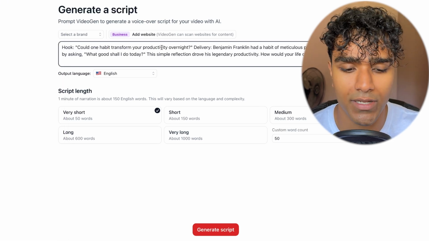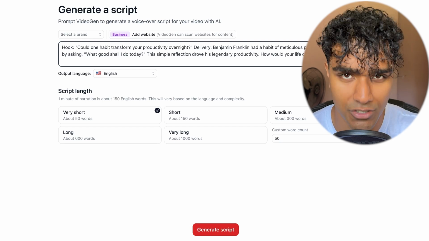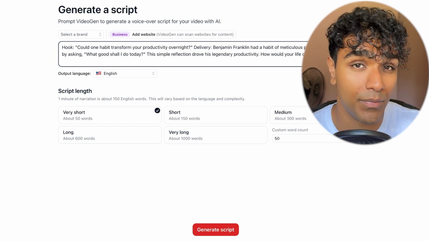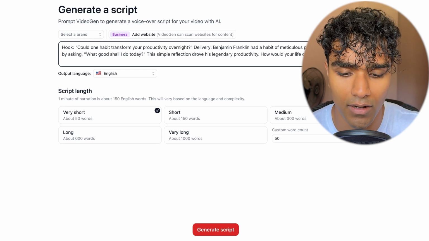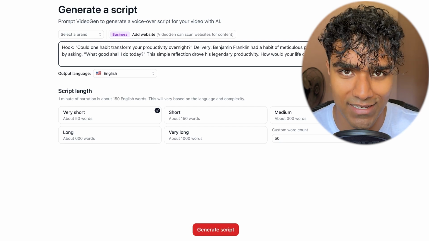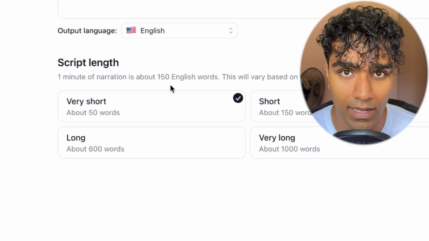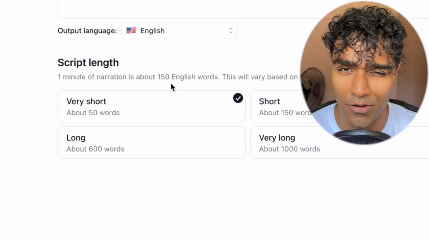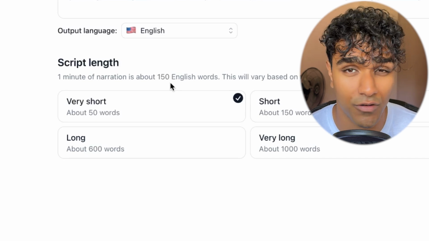You want to make sure you're doing this in this first box after you click blank template and not in the manual script part, because Videogen will be able to remove the hook part, the quotation marks, and the delivery word, and just take in what your script is. Now, before you click generate, you want to just make sure you're on very short for the script length, because we asked ChatGPT to generate it 50 words. This will work really great on YouTube Shorts or any short form platform.